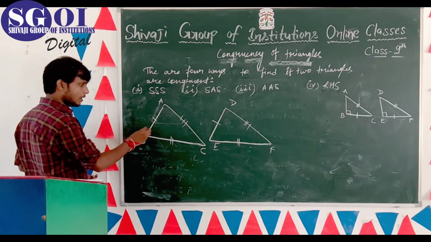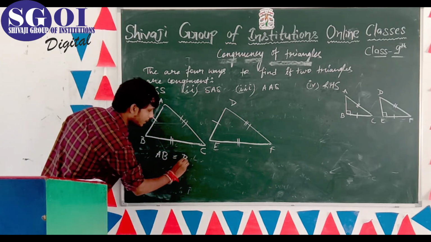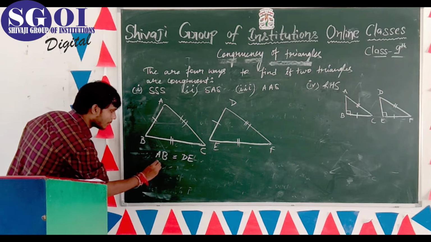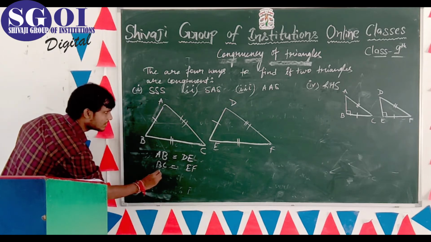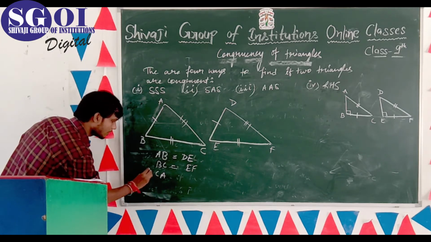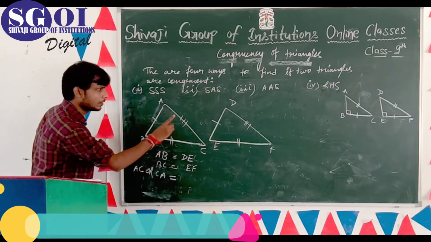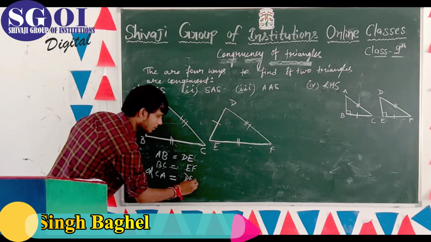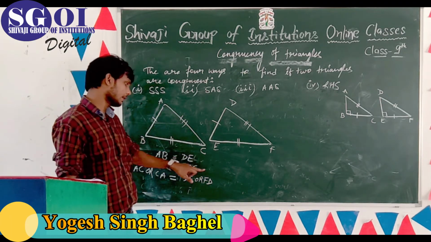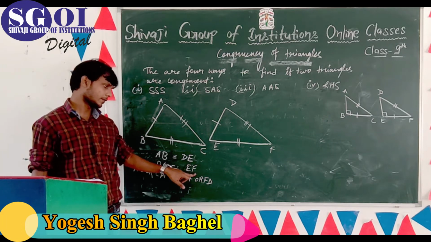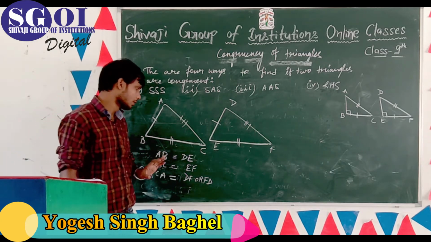So here three sides. AB is equal to side DE and BC is equal to side EF and CA. या आप इसे AC करके लिख लीजिए. You can also write it AC is equal to DF और FD. यहाँ पर भी DE में भी आप इसको ED लिख सकते हैं. You can also write it EF as FE, AB like BA and BC like CB. Okay.